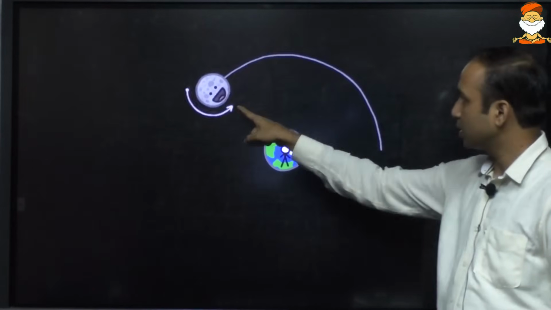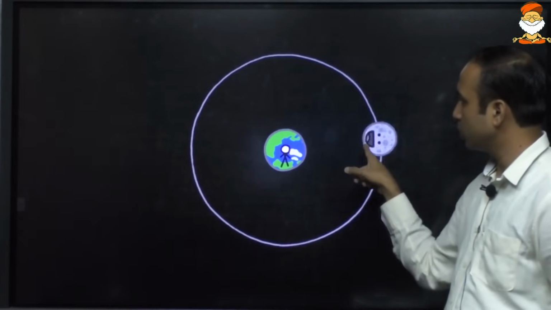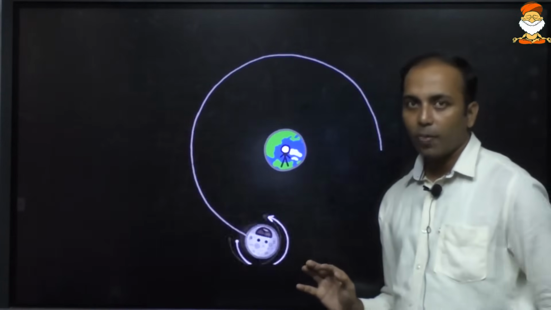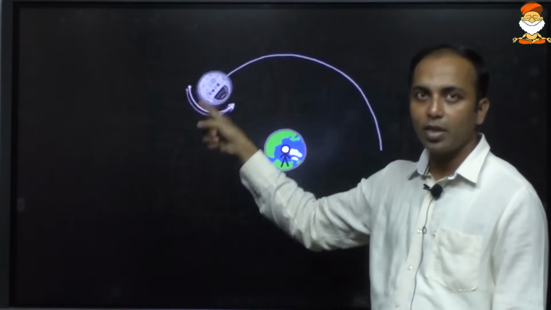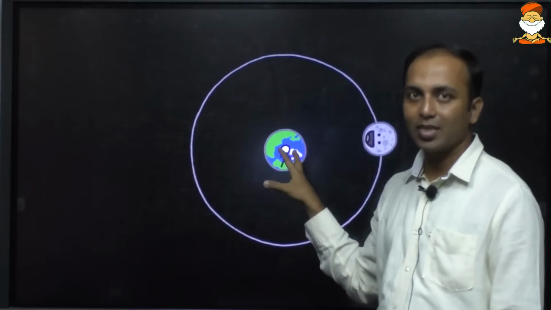And because of that, the same face of the Moon is always seen. From whichever part of the Earth you see the Moon, you will continue to see the same face. So why do we see the same face of the Moon? Because the time taken for one revolution and for one rotation by the Moon is the same.